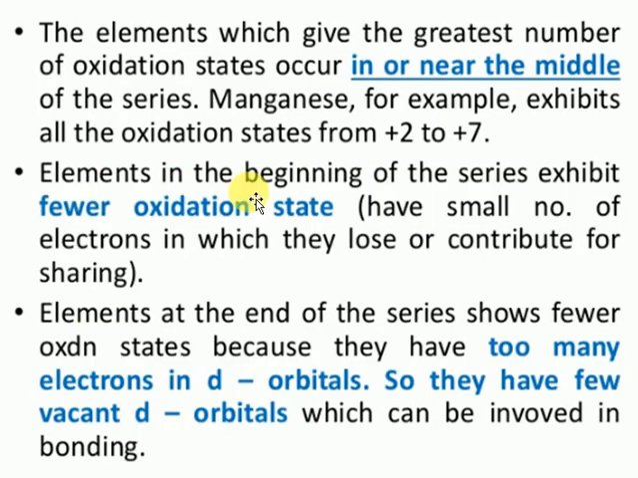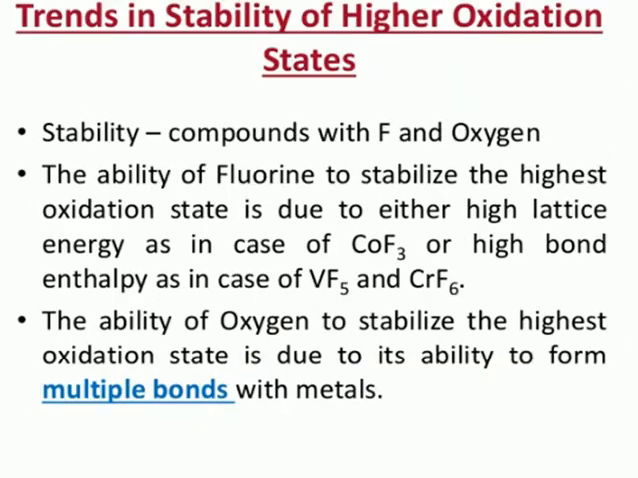The elements at the beginning of the series exhibit few oxidation states. The elements at the end of the series also show fewer oxidation states, because they have too many electrons in the d orbital. The middle of the series exhibits the largest number of oxidation states. That is very clear, no?